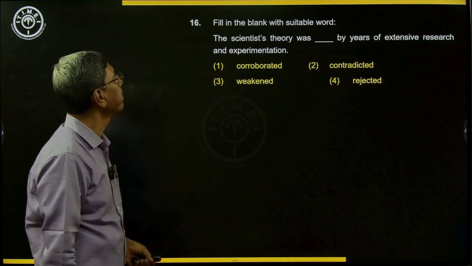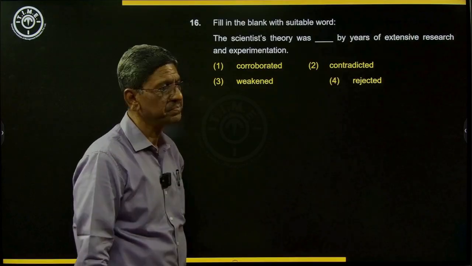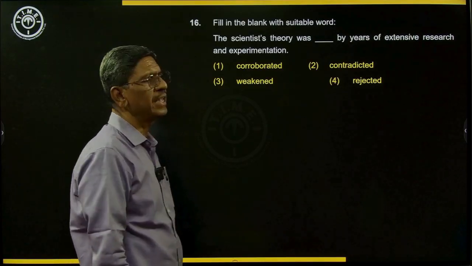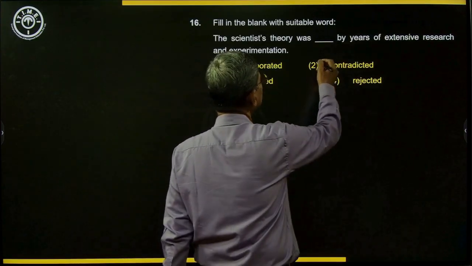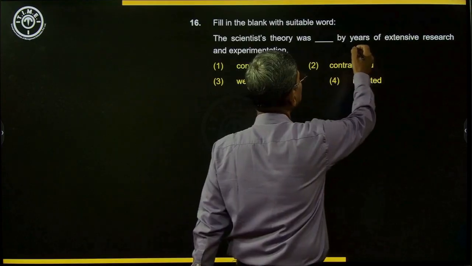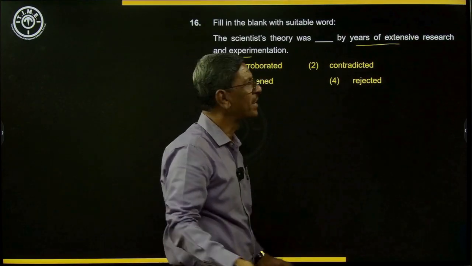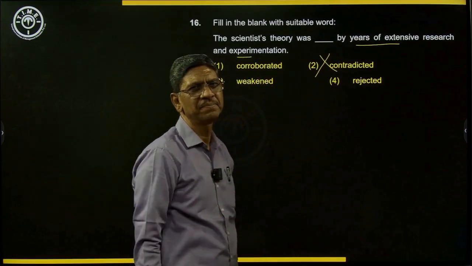Next one. Fill in the blank with a suitable word. The scientist's theory was dash by years of extensive research and experimentation. So it was contradicted. It won't work. Contradict means to say something opposite of what has been said.